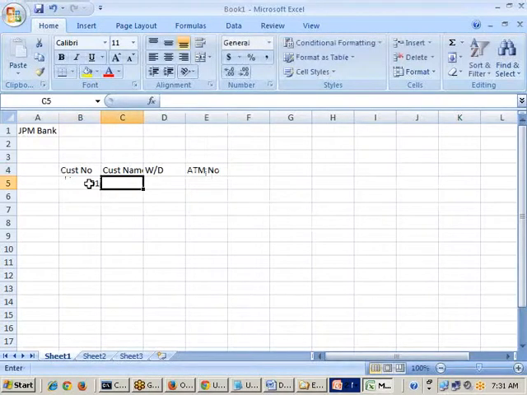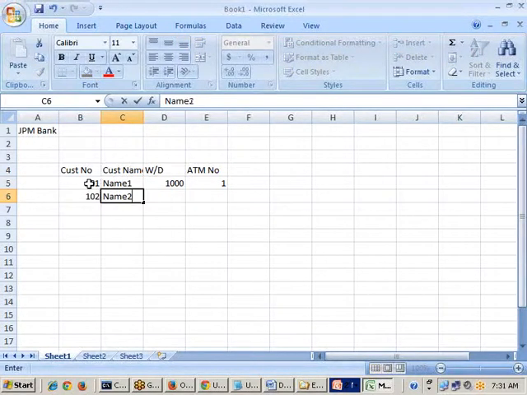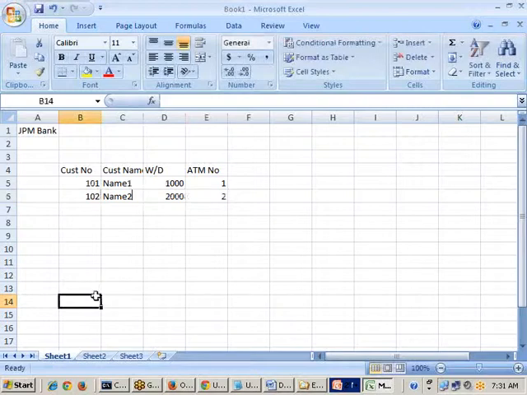101 is the customer number, customer name is name 1, withdrawal amount is 1000 and ATM number is 1. And 102, this is name 2, this is 2000 and this is 2. Like this I have n number of records available.